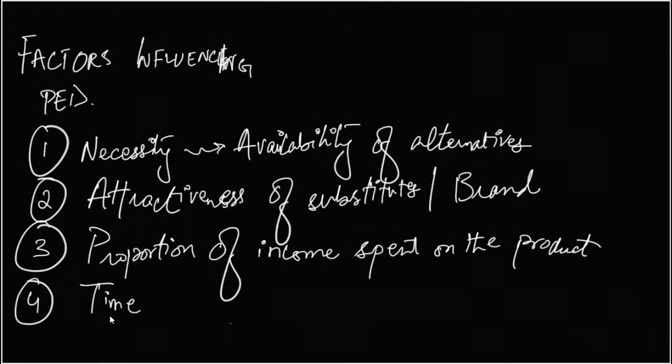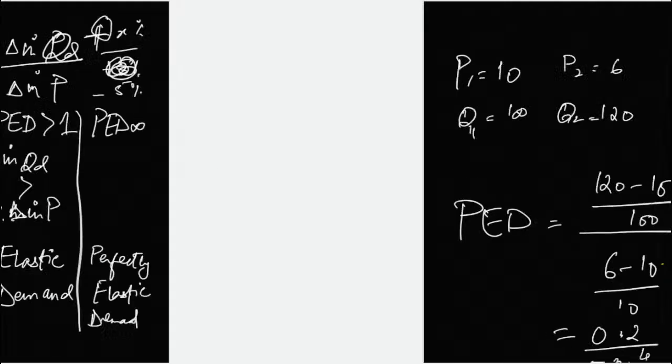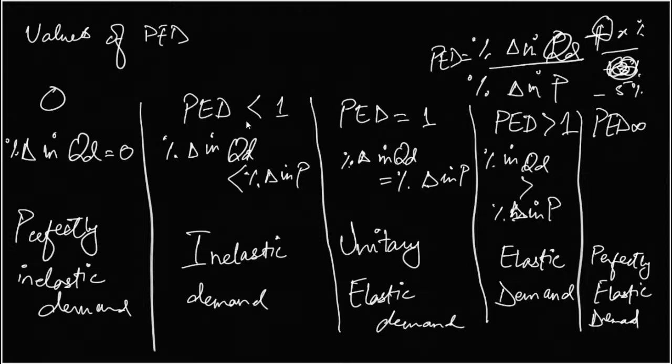Okay, then the last thing that we discussed, by the way, on elastic and inelastic: PED less than 1, not perfectly inelastic, and PED greater than 1. For example, here I can put the necessities. Take my electricity bill: even if the price of electricity goes up, my consumption might not fall by a lot, because maybe I'm already using the bare minimum.